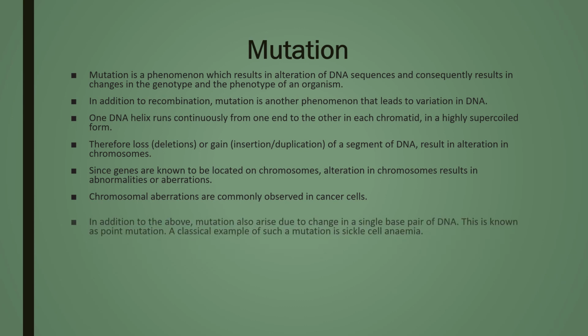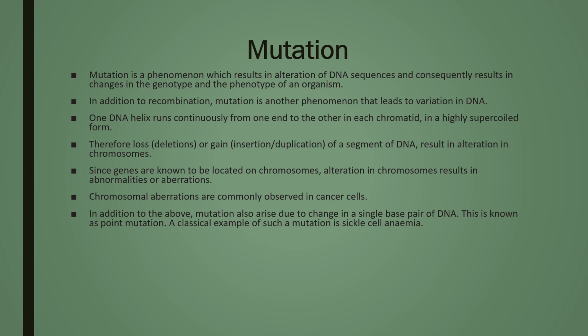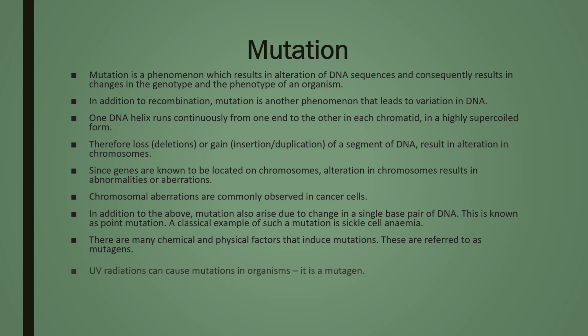In addition to the above, mutation also arises due to changes in single base pair of DNA. This is known as point mutation. A classical example of such a mutation is sickle cell anemia. There are many chemical and physical factors that induce mutation. These are referred to as mutagens. UV radiations can cause mutations in organisms, so it is a mutagen.